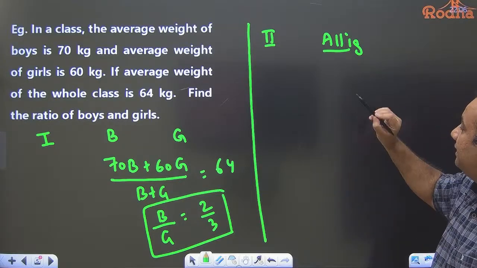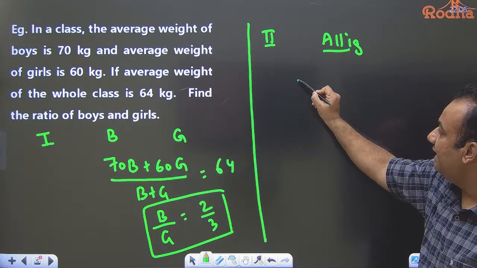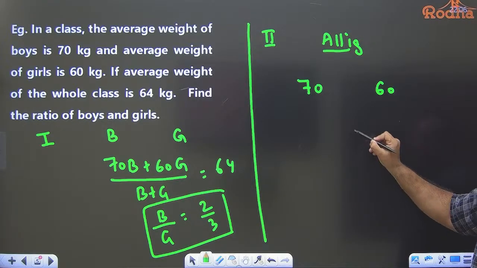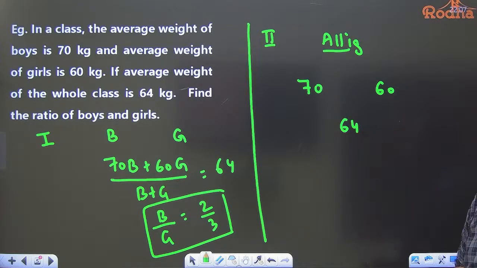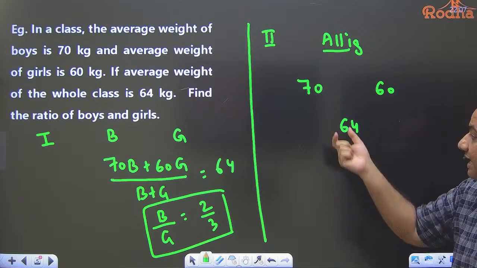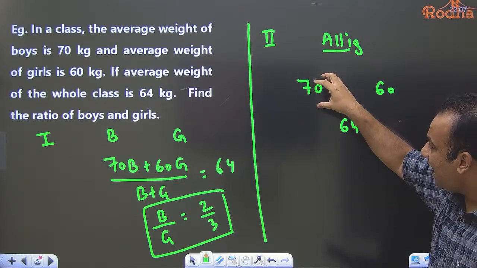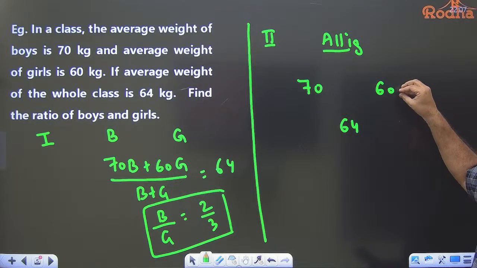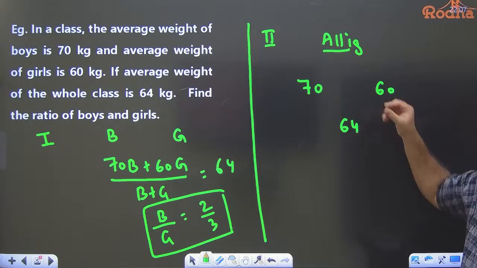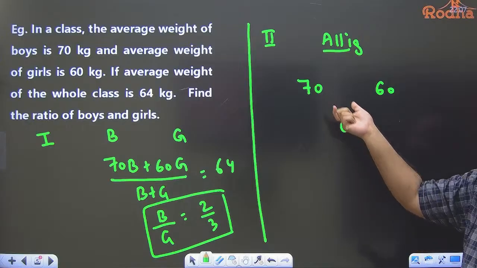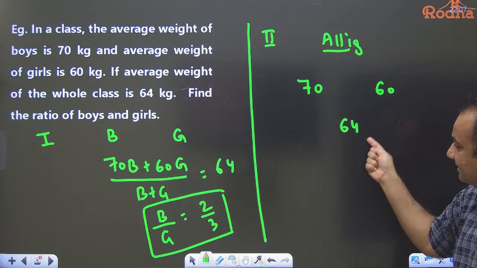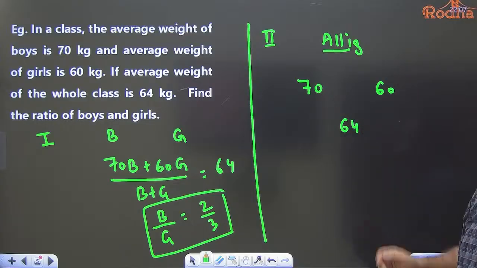Okay. Now see this. What do we do? Here I am writing the average weight of boys. Here I am writing the average weight of girls. In the center I am writing the average weight of the whole class. Now please understand, here I am writing one property, which is average weight. Of whom? Boys, girls, class. So class is a mixture and the two components are boys and girls.